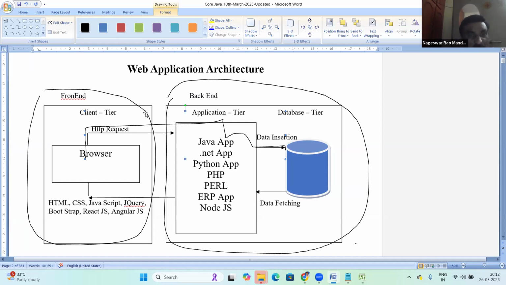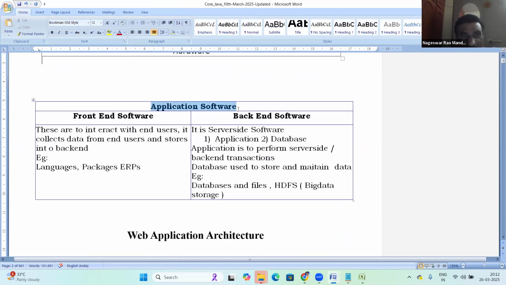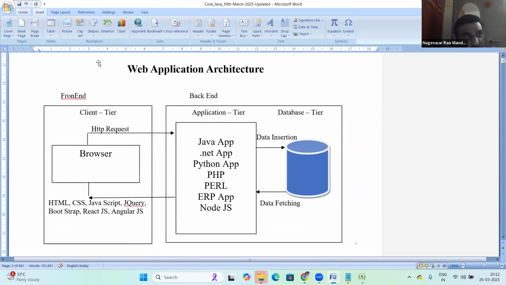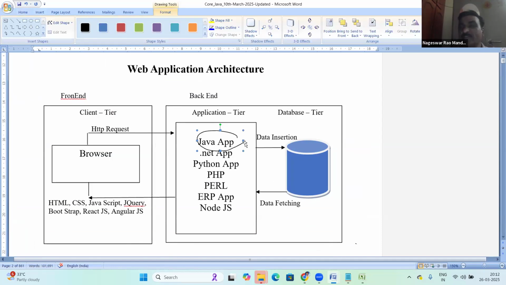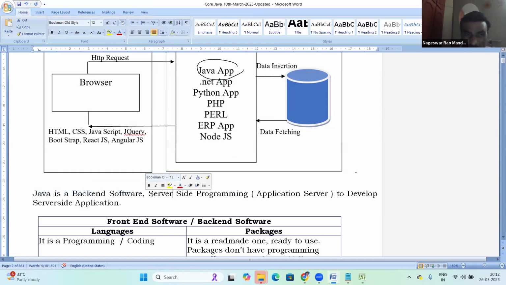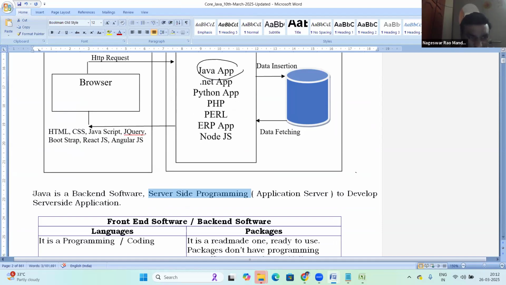Okay. Now where exactly does Java come here? Java is an application software. Is it front end or back end here? Here Java comes. So where is that Java? Backend. Java is a backend application software. So Java is a backend software. Server side programming. See here, front end is called a client, backend is called a server. Client and server. So Java is a backend software.